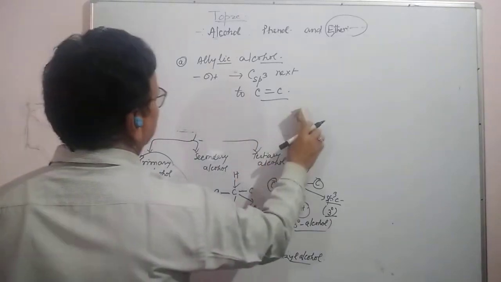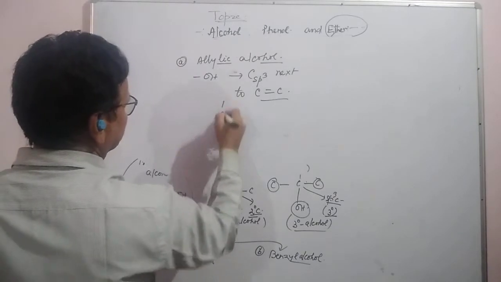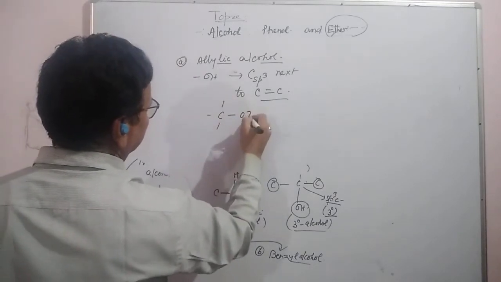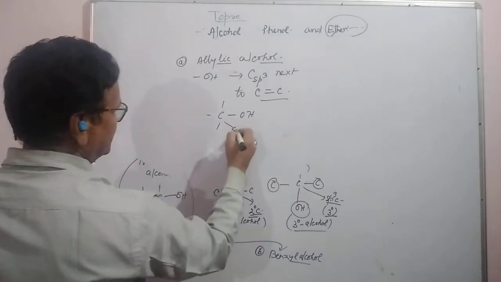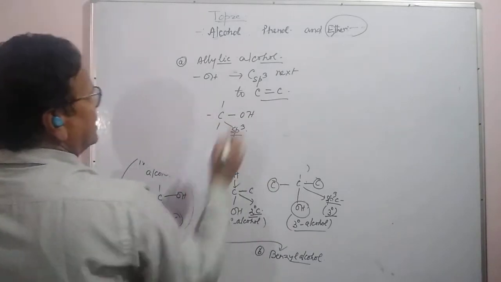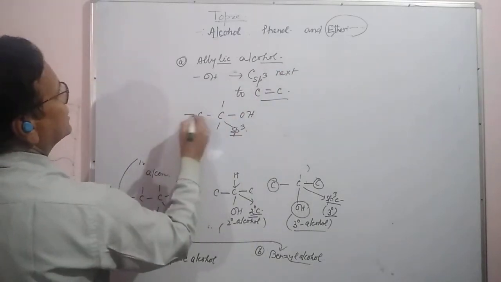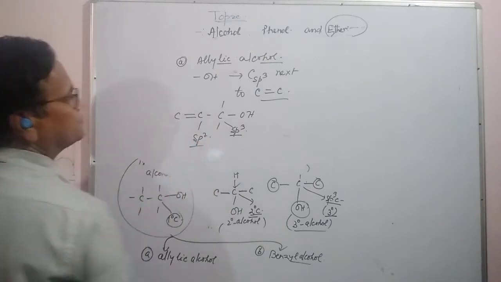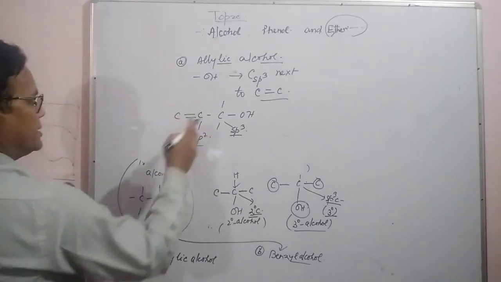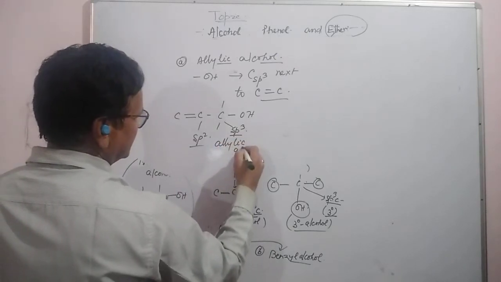Suppose this carbon is attached with the OH group. This is an sp3 carbon, and it is next attached to a carbon with a double bond, which means an sp2 carbon. Then that is actually allylic alcohol.